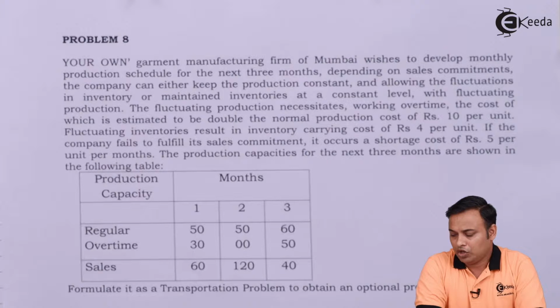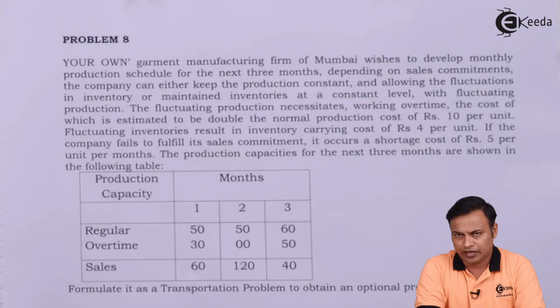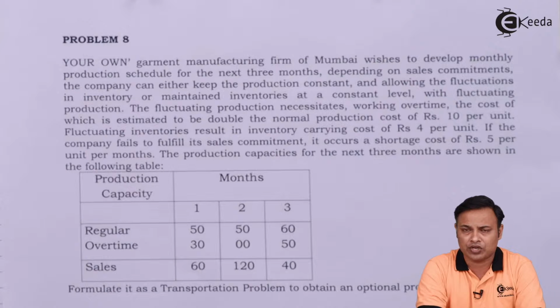Problem number 8. Your own garment manufacturing firm of Mumbai wishes to develop a monthly production schedule for the next 3 months. Depending on sales commitments, the company can either keep the production constant, allowing the fluctuations in inventory, or maintain inventories at a constant level with fluctuating production. The fluctuating production necessitates working overtime, the cost of which is estimated to be double the normal production, and the normal production cost is 10 rupees per unit.